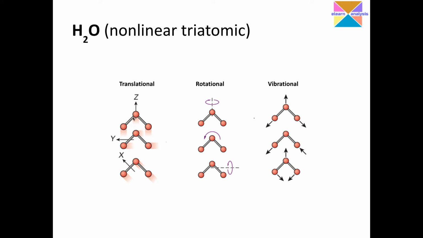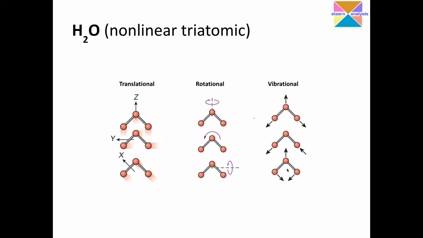Again, this water molecule as a whole can move in z-axis, in y-axis or in x-axis. It can rotate either like this or like this or like this. I request you to imagine because I cannot actually show these rotations on this one-dimensional screen. Okay, so considering the vibrational degrees of freedom, we have 3 vibrational degrees of freedom. It could be a symmetric stretch and an asymmetric stretch, and there is also a symmetric bending deformation, where these two are stretching and this is a sort of bending kind of vibration.